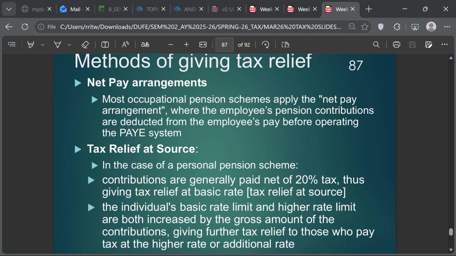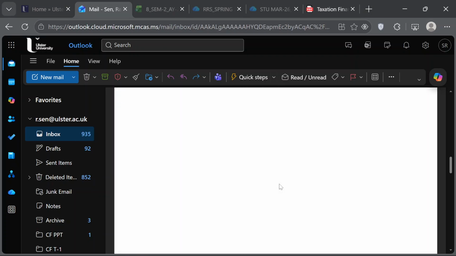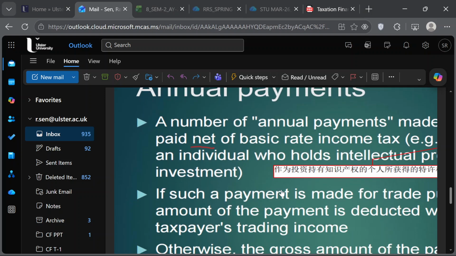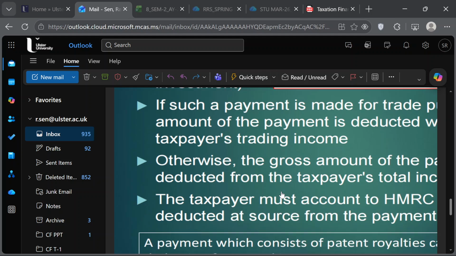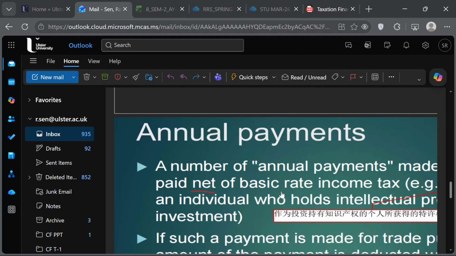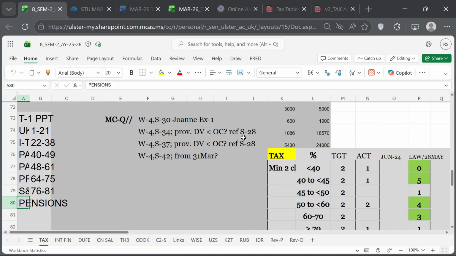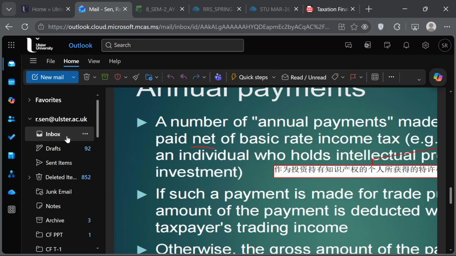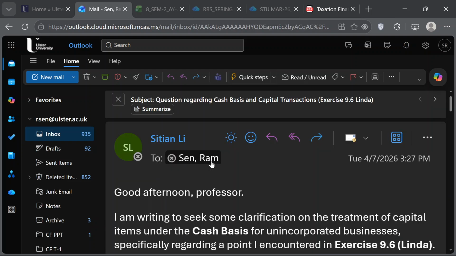So first question, I would say you don't have to worry about all this detail. I think you're talking about the annual payments. This is coming from topic 1, right? Yes. So I don't think you have to worry so much about this. This level of detail you don't need to go into. It's good that you're going into all this detail, that's good. But let's look at your next question. Anything else here? No, nothing. We can go to the next question.